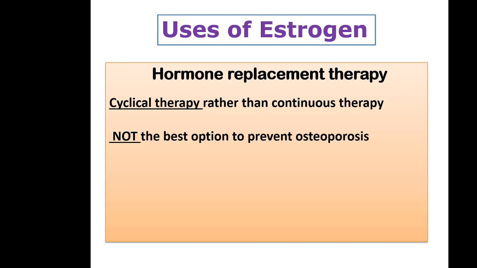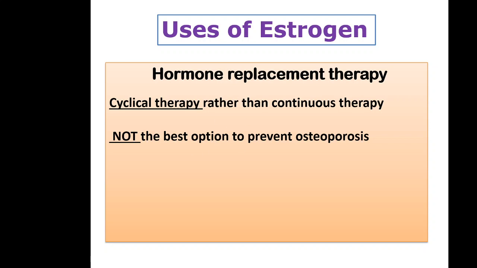Bisphosphonate drugs are used to prevent or treat osteoporosis. HRT is not the main line drug for osteoporosis.